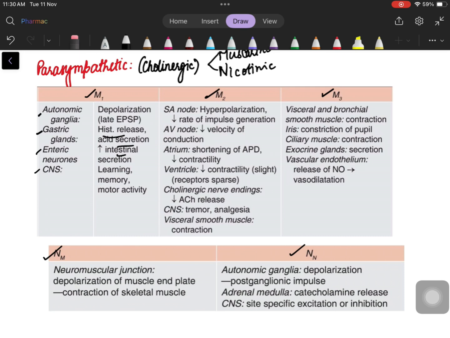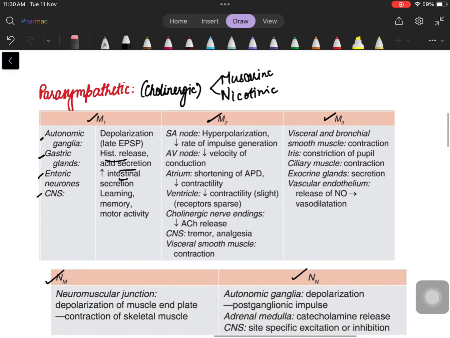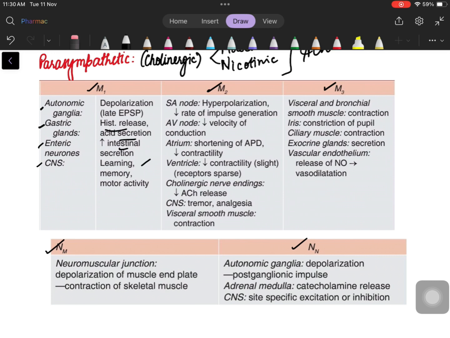This is something we already know. If you remember the physiology of gastric acid secretion, there was vagal stimulus to the stomach which caused acid secretion. Right? That's what we're saying here. Remember here the neurotransmitter is acetylcholine, like I've always been telling. On the CNS, it causes learning, memory, motor activity. Remember these functions because each of these functions has a drug you can correlate with.